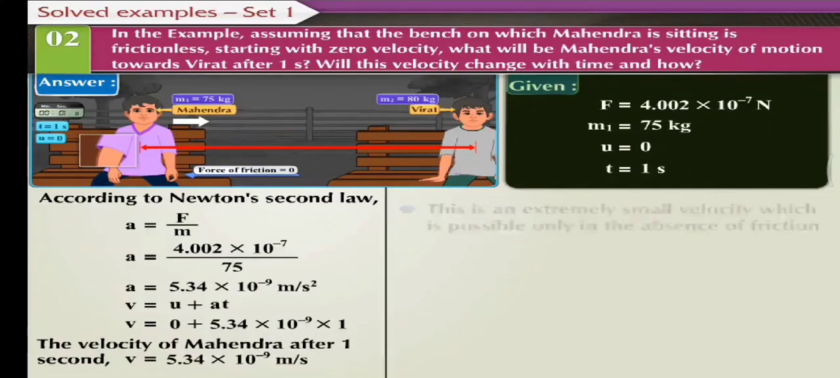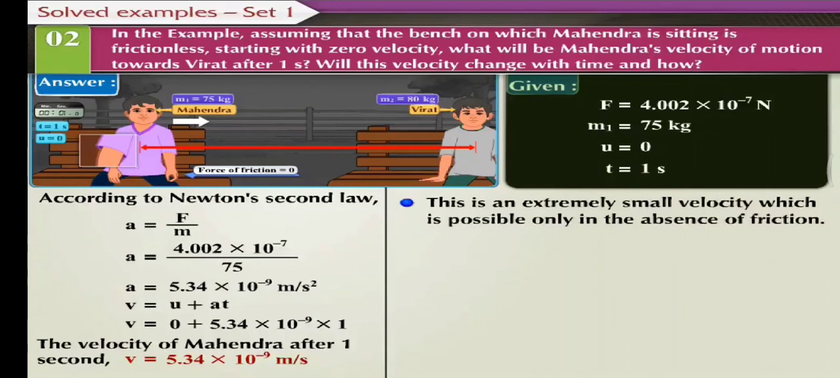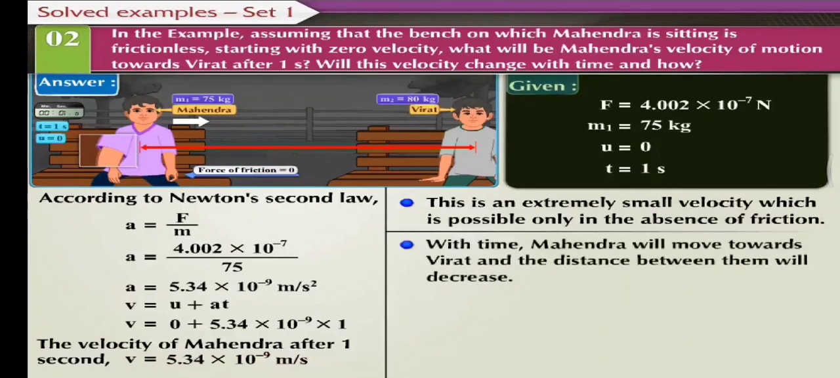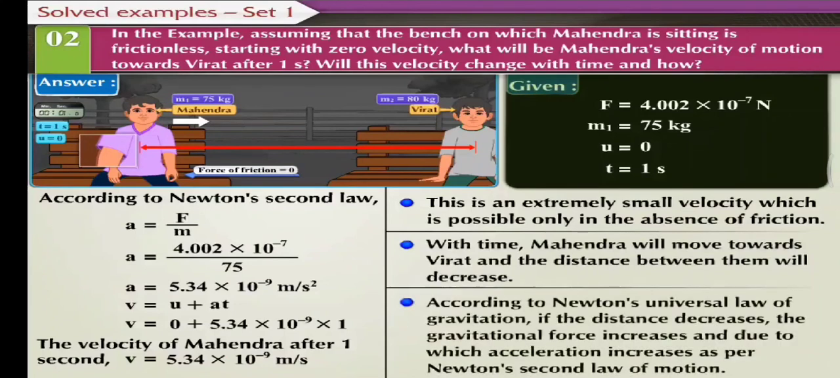You must have surely understood that this is an extremely small velocity which is possible only in the absence of friction. Also, with time, Mahendra will move towards Virat and the distance between them will decrease. According to Newton's universal law of gravitation, if the distance decreases, the gravitational force increases, and due to which acceleration increases as per Newton's second law of motion.